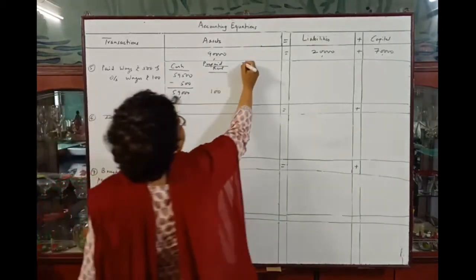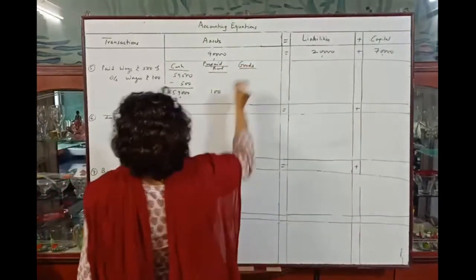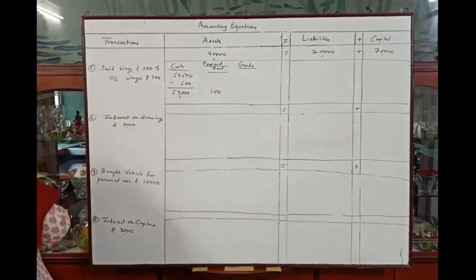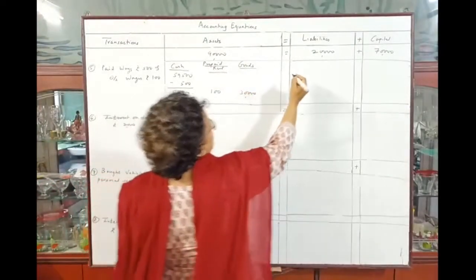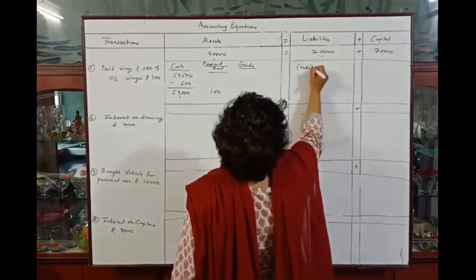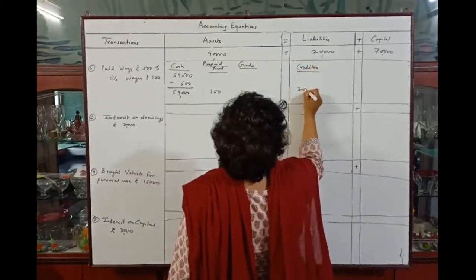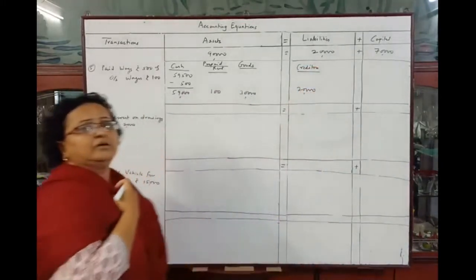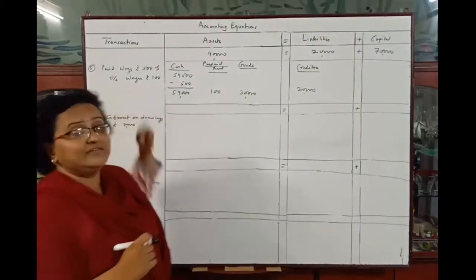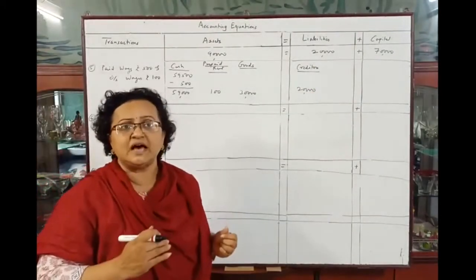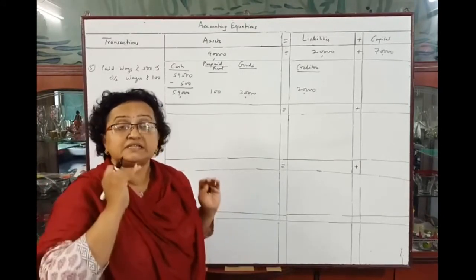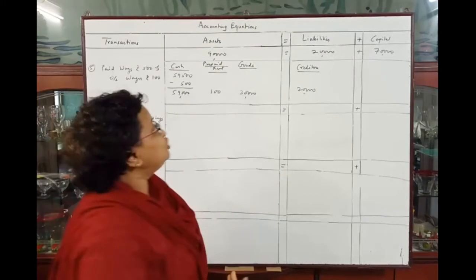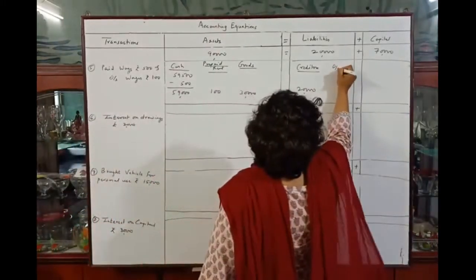And the goods after the 4 transactions the goods were rupees 30,000, so they will remain the same 30,000. Then here the creditors were rupees 20,000. And now see, there is outstanding wages rupees 100, means wages are due for payment but not paid. Okay, means this amount is payable, so new liability will be created, namely outstanding wages